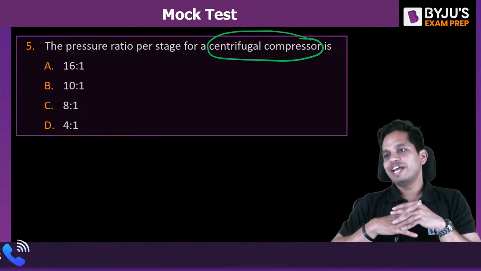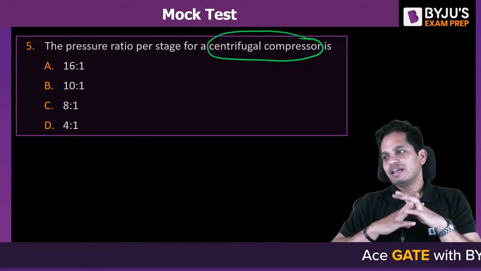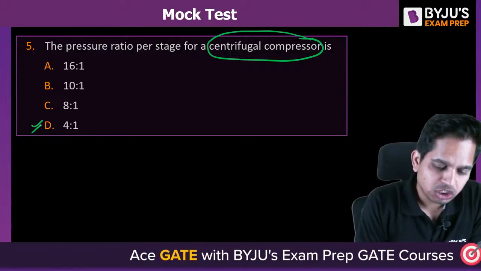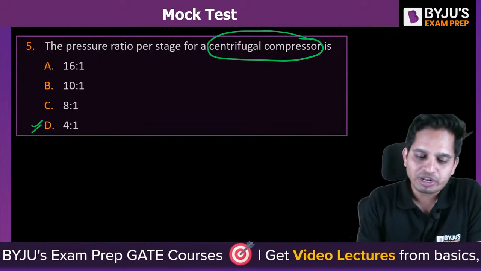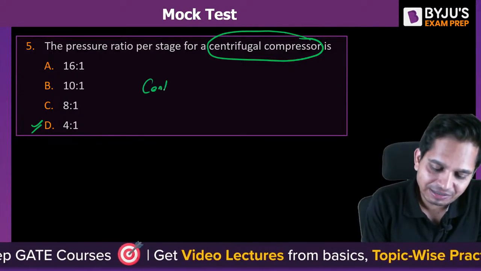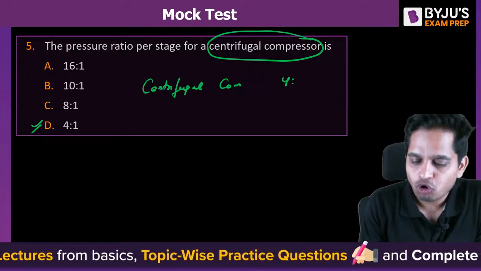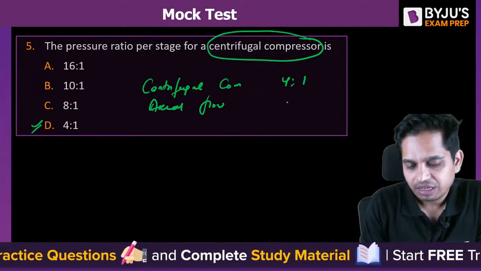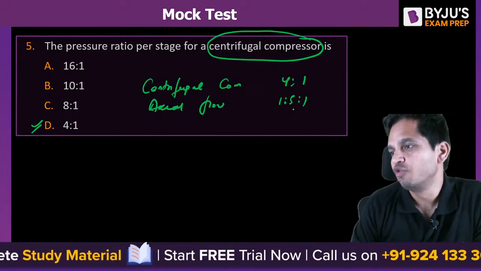So question 5, C is too much, it is D actually. 8 is not right, it is around 4 is to 1. So the centrifugal compressor is around 4 is to 1. Axial is around 1.5 is to 1.